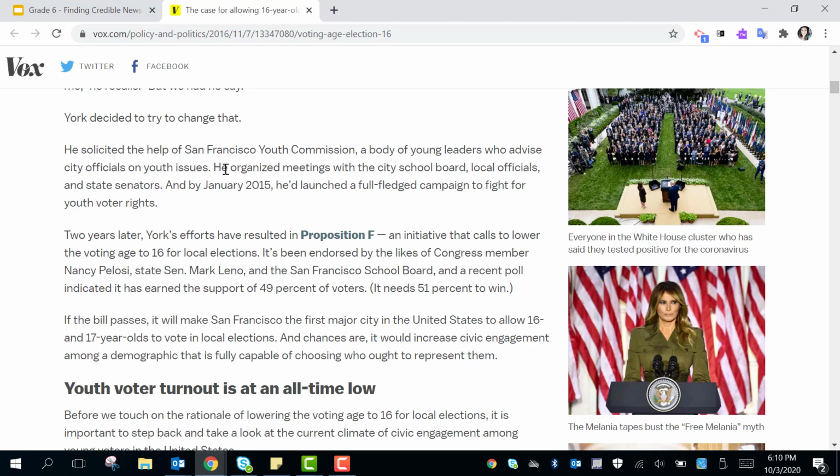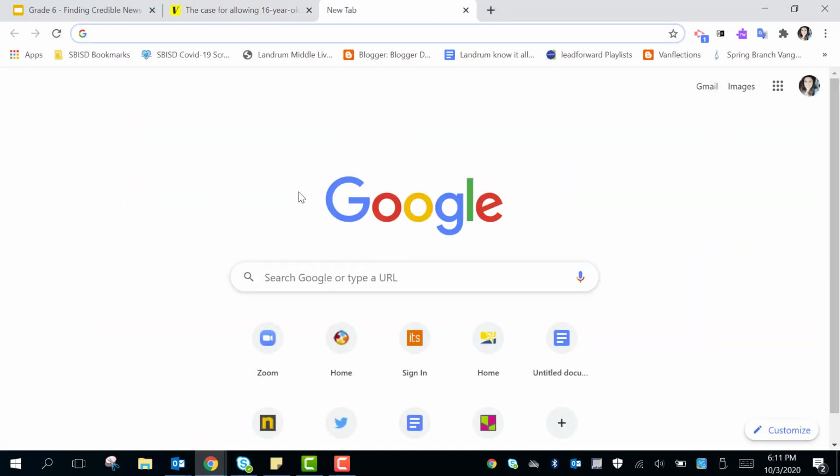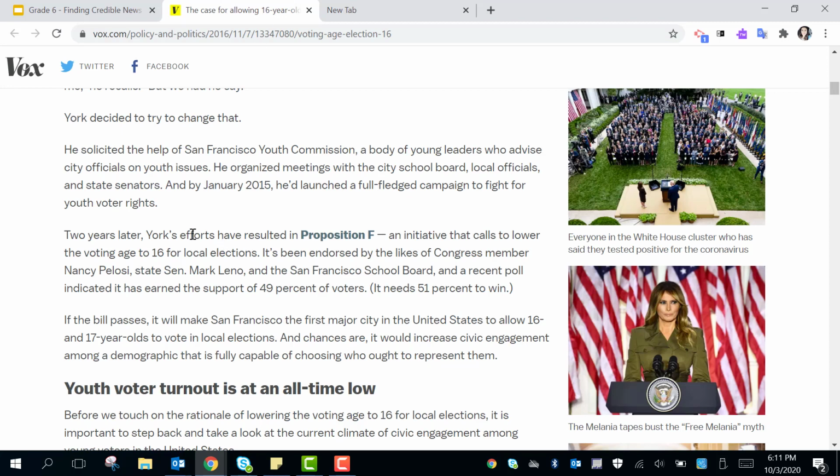Now looking at this information, they give us a date and they tell us exactly where it's at. So if we truly wanted to, we could open up a new tab and start searching. Let's see if this is a true story or not.